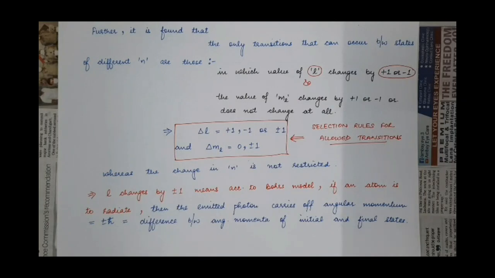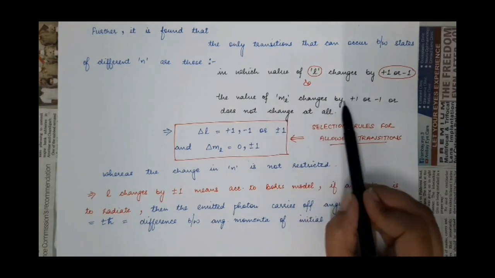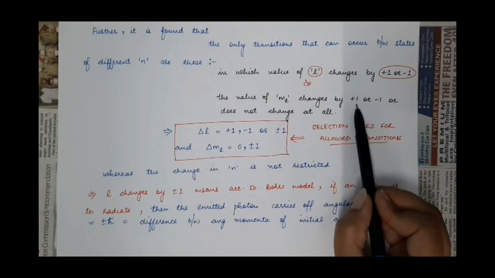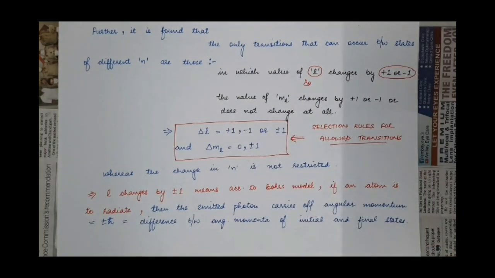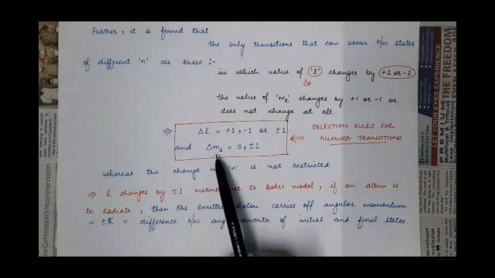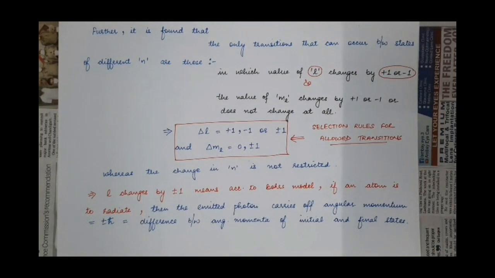And along with that, there is also a condition on the magnetic quantum number, ml. The value of this magnetic quantum number ml must change either by +1 or by -1 or doesn't change at all. Means change in the value of ml, delta ml, must be equal to either +1, -1, or 0.